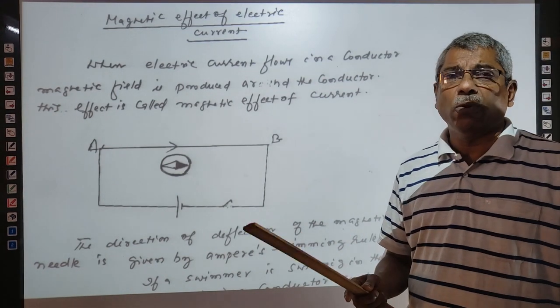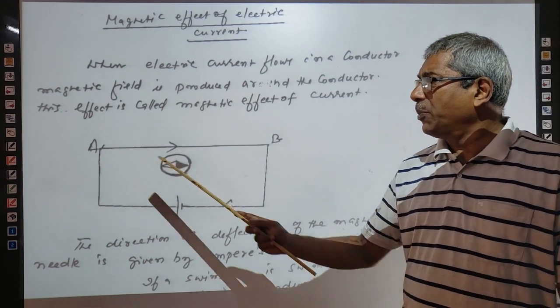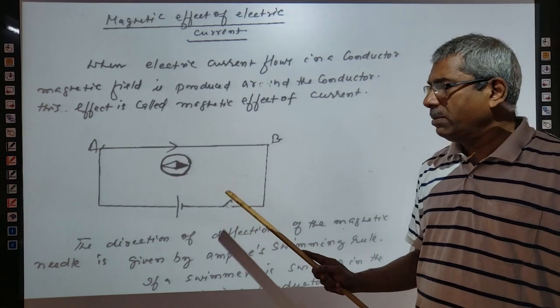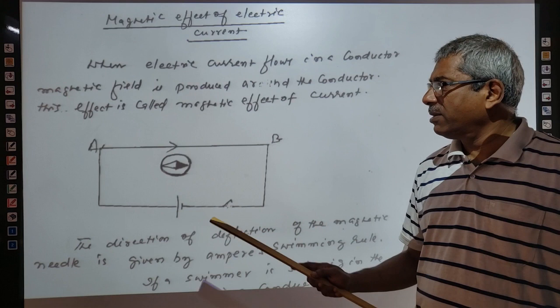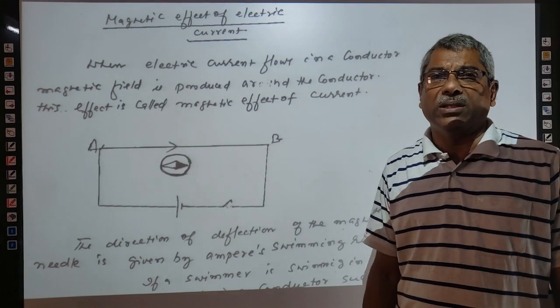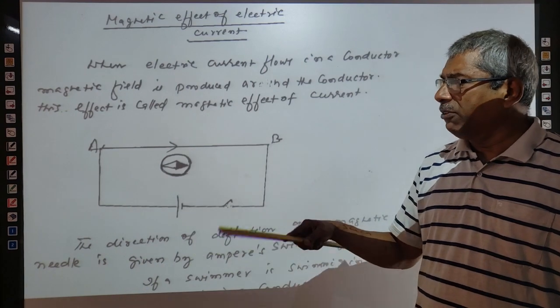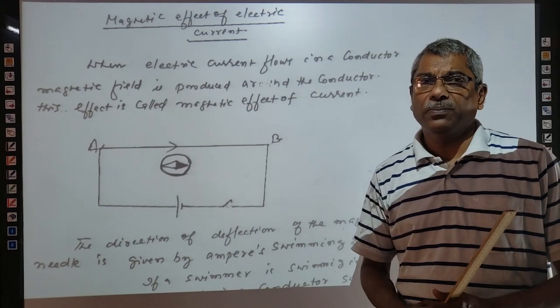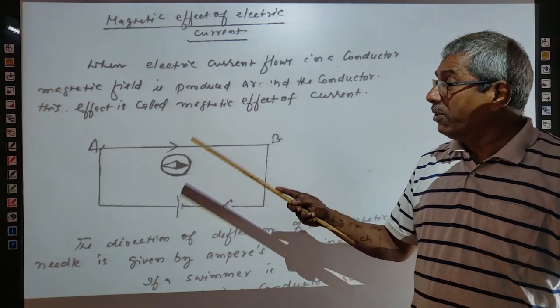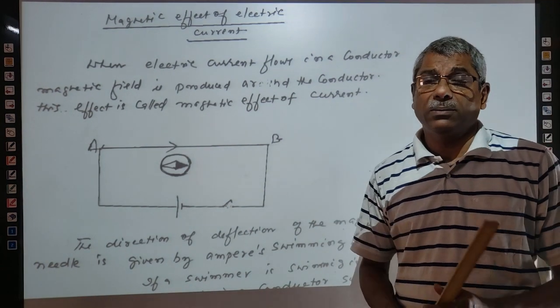When an electric current flows through a conductor, that means potential difference is supplied across the conductor by a battery with the help of a key, right? When electric current flows through this conductor, a magnetic field is produced around it. Actually, the magnetic field is produced around the conductor.